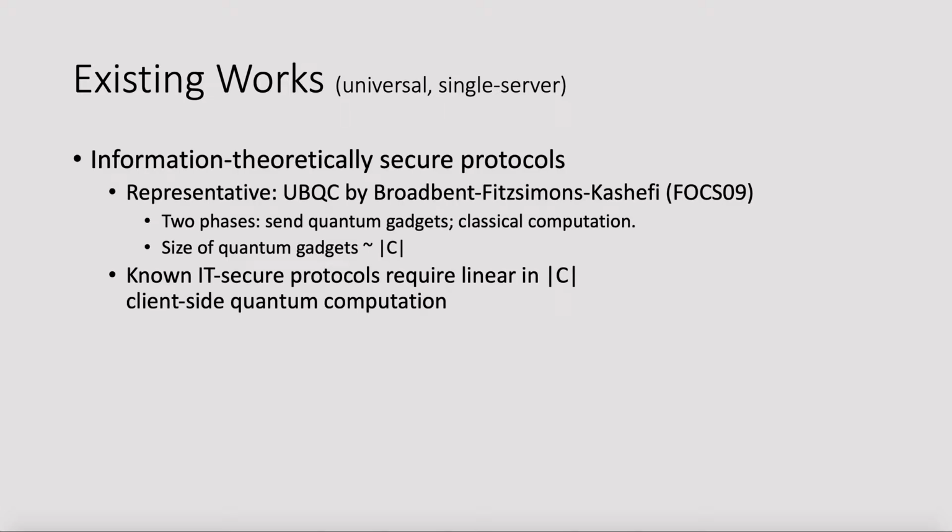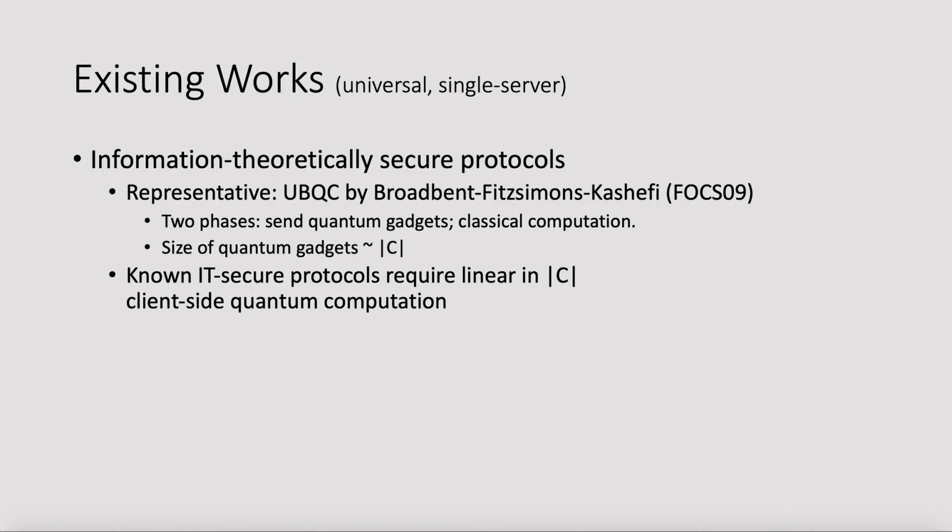Let's give a review of existing works. We will focus on universal protocols using only a single quantum server. Existing works can be classified into two classes. One class is IT-secure protocols. One representative of this class is the universal protocol by Broadbent, Fitzsimons, and Kashefi.